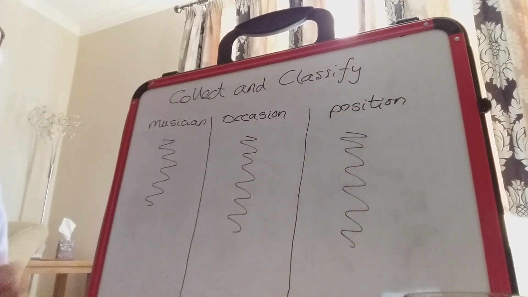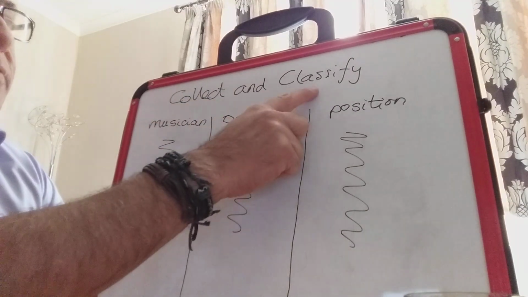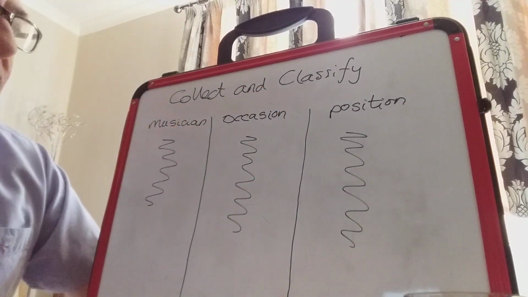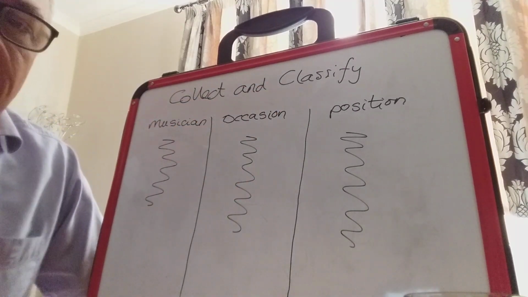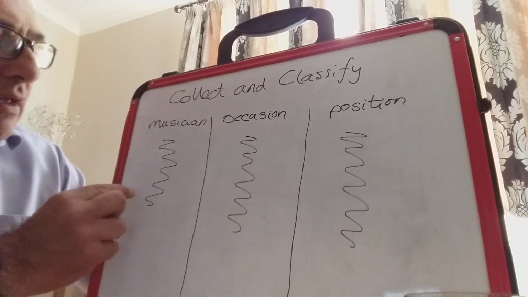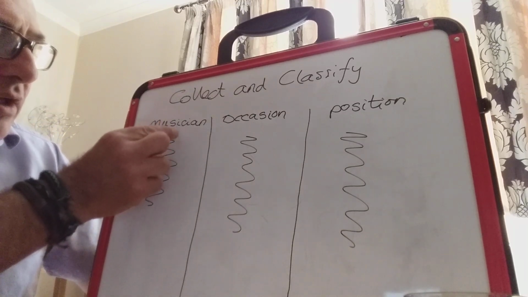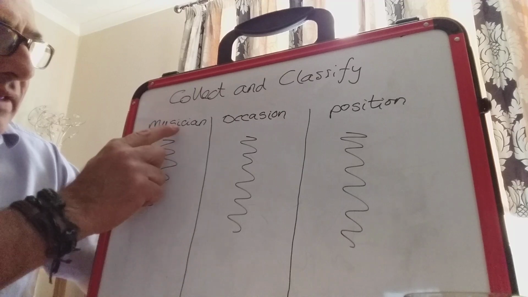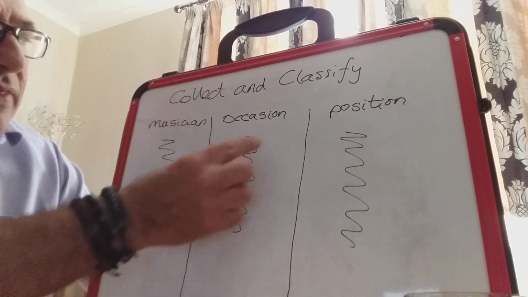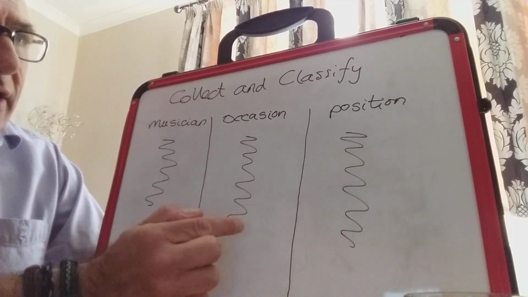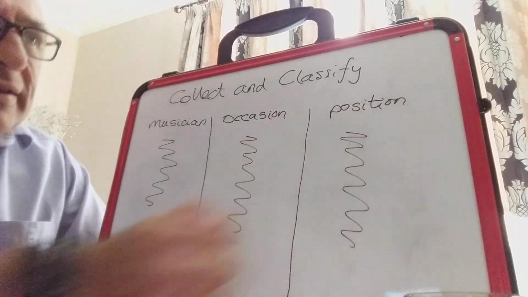So this process is called collect and classify. And all you're doing, really, you don't have to do anything with those words, but all you're doing is you are looking at the kinds of words that end in cian, and then the kinds of words that end in sion, and then the kinds of words that end in tion.